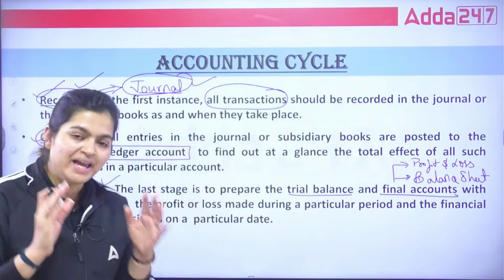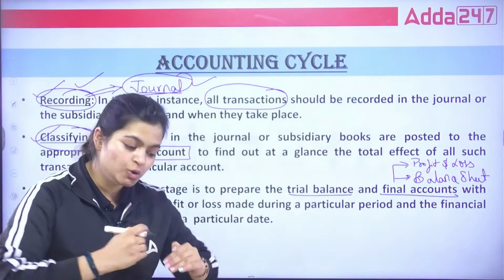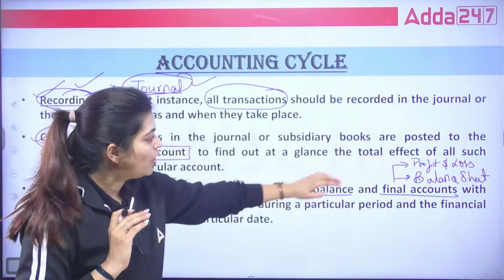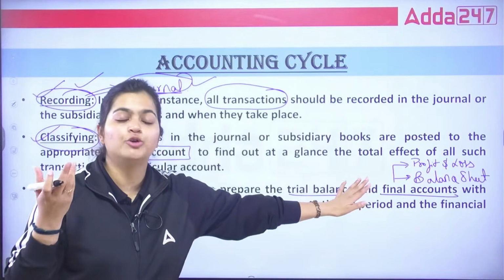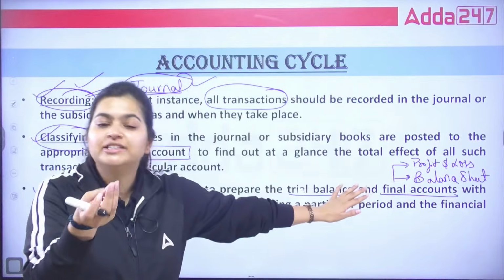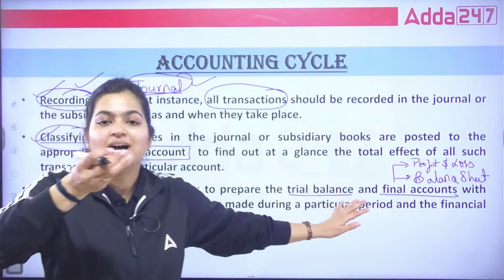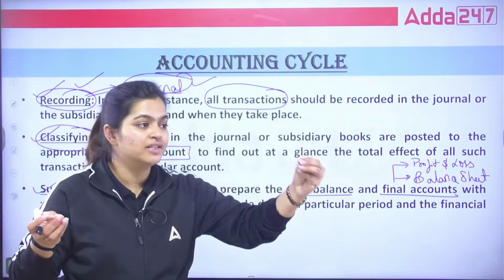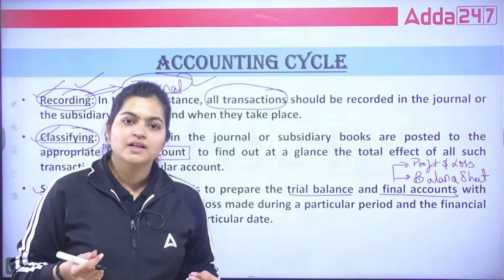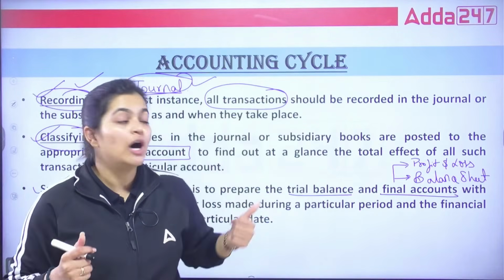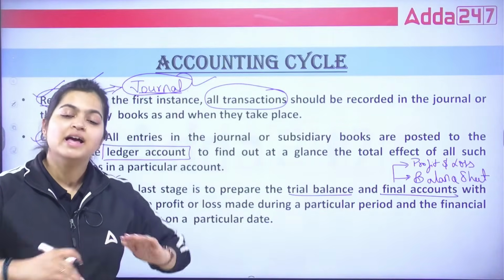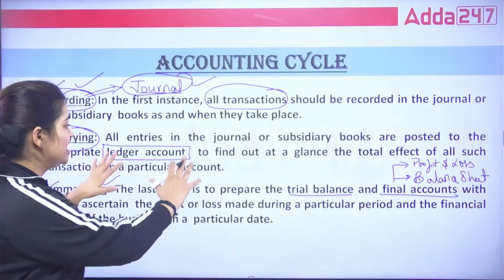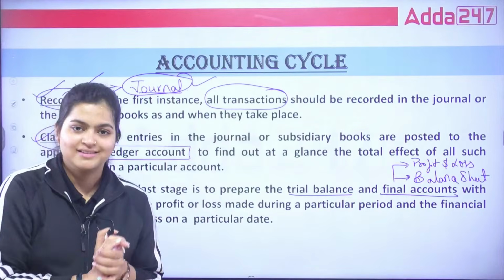And slowly and gradually, we will clear all these different terms. What is a profit and loss account, how to prepare it, how to prepare a balance sheet, how to read this balance sheet. Correct? How to classify assets, how to classify liabilities, how to pass journal entries, how to create a journal, how to prepare a ledger. But not in today's session. In upcoming sessions, slowly and gradually, we will touch each and every thing.